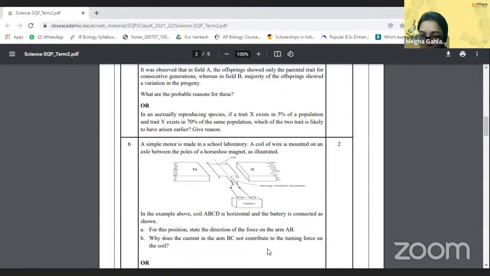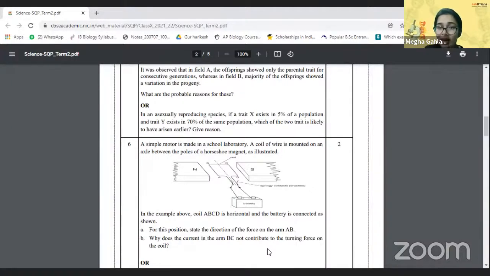The dominant trait is always seen in the F1 generation. X underwent evolution. No. Y could be recessive. No, do not move into the heredity part. Go ahead with the sexual or asexual reproduction over here.